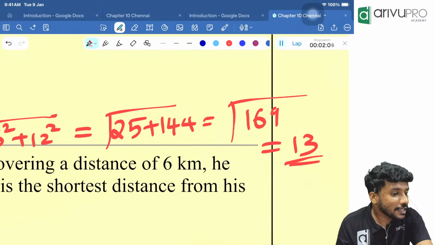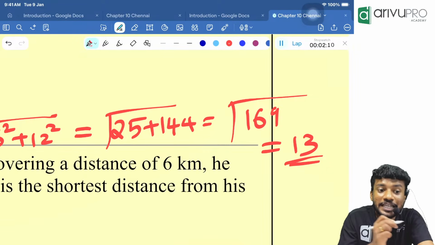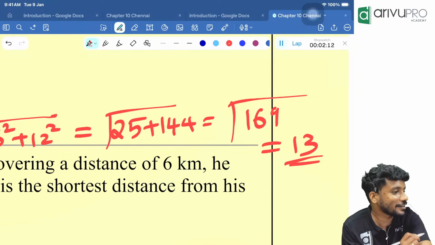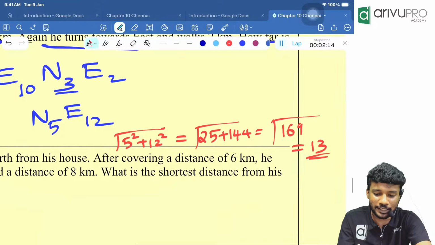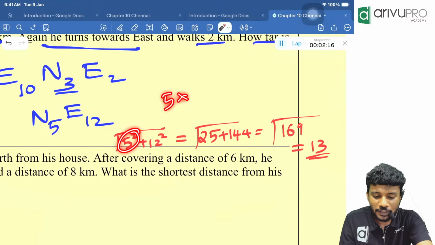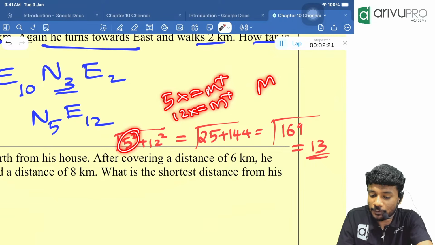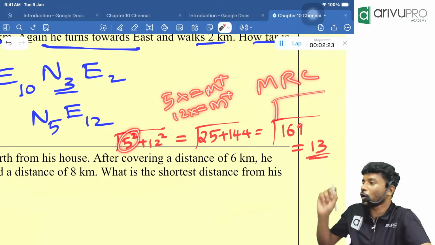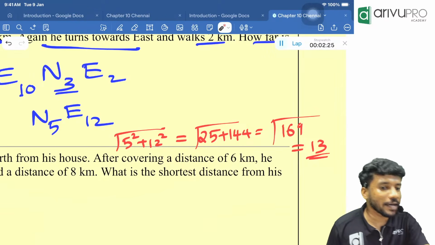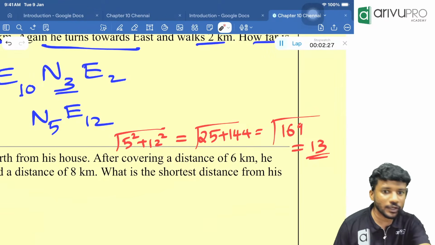Will you write like this or do it in the calculator? In the calculator, you will be using memory calculation. How like that? 5 into equal to M plus, 12 into equal to M plus. Then click what? MRC. Then click what? Root. You will get the same answer. So this should be the approach for your exam.